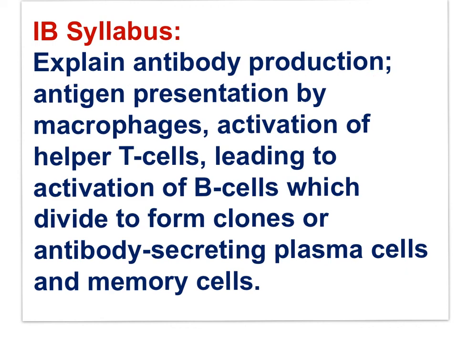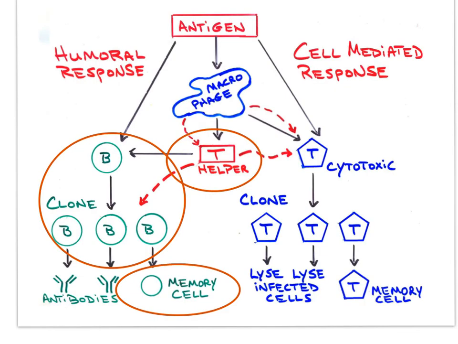Explain antibody production, antigen presentation by macrophages, activation of helper T cells leading to activation of B cells, which divide to form clones or antibody-secreting plasma cells, and memory cells. In review, pathogens with their surface antigens stimulate macrophages and B cells and some T cells directly. In turn, macrophages activate specific helper T lymphocytes that serve to activate B lymphocytes. A clone of B cells are formed through mitosis.